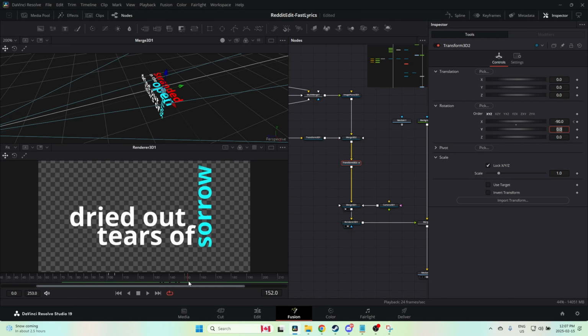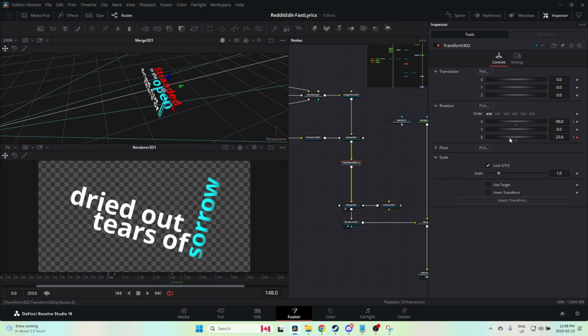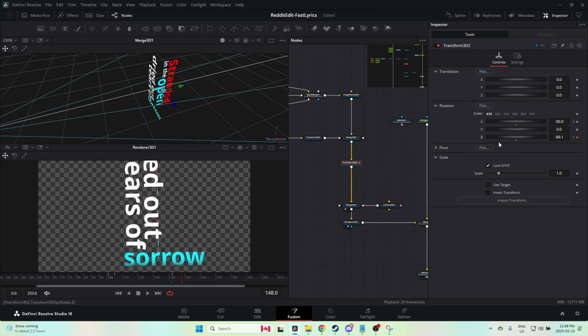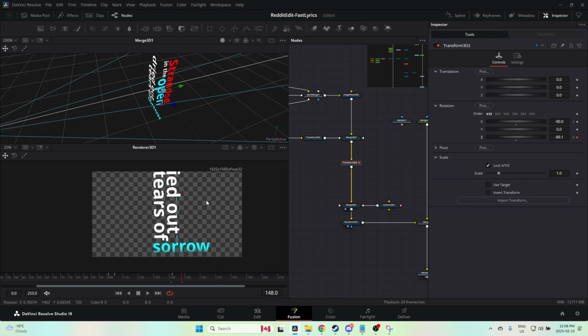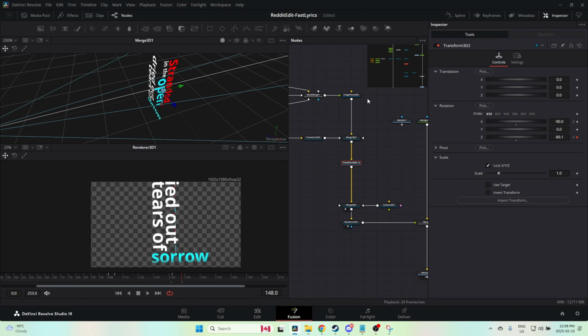And then when it gets here, when it starts making that appear, I'm going to rotate it on the Z-axis. So keyframe, right here. Like that. Now we've lost part of it.